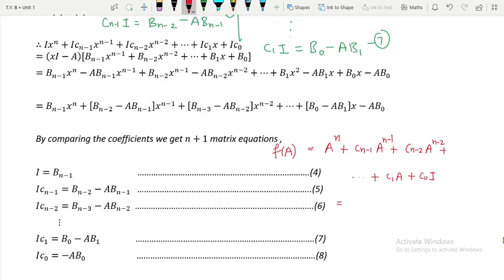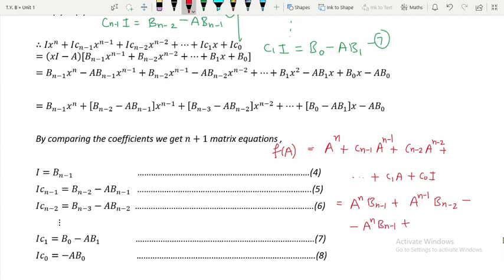So let us see what we are getting. We are multiplying the first term by a raised to n, so it will be a raised to n b(n-1), the first term. Next we are multiplying by a raised to n minus 1, so it will be a raised to n minus 1 b(n-2), minus a raised to n minus 1 multiplied by a, which will be a raised to n, so minus a raised to n b(n-1), plus.